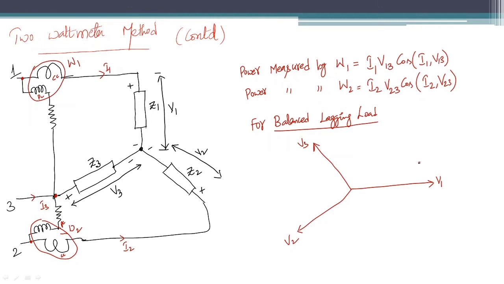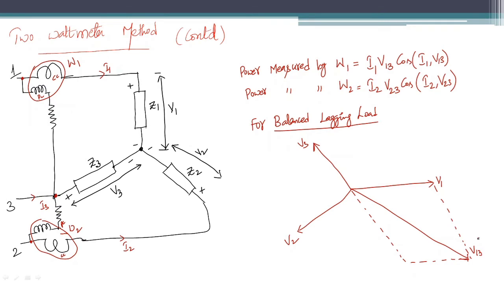Is it right? Now, how can you find the line voltage? What is the line voltage which I need here in the first reading? V13. So how can I get V13? V13 is nothing but V1 minus V3. This is V1. How can you get minus V3? Like this. If this is positive V3, it will be negative V3. The resultant of these two is V13.